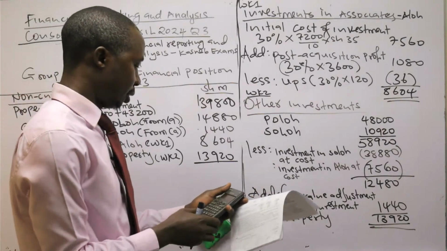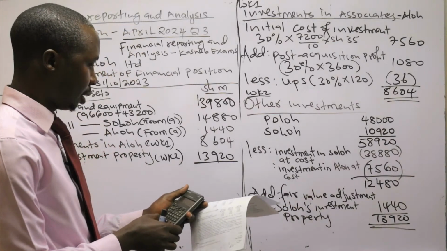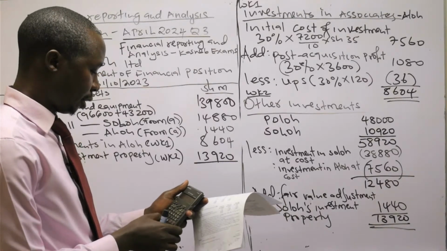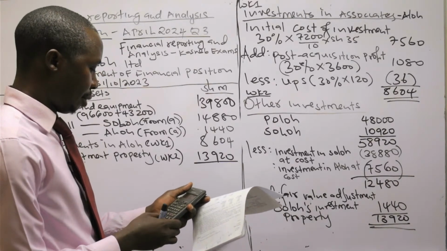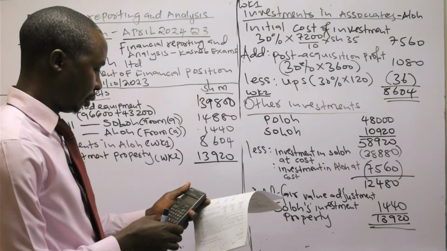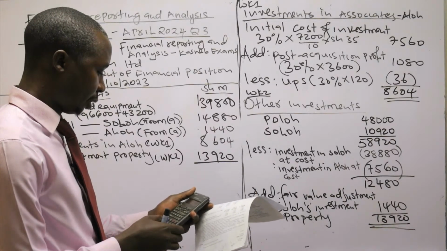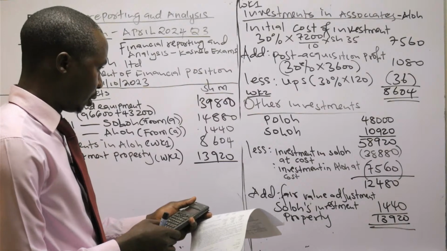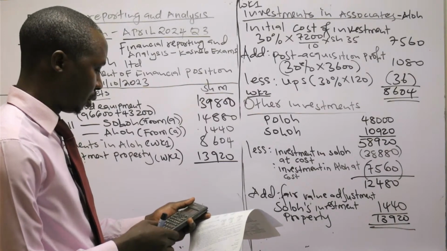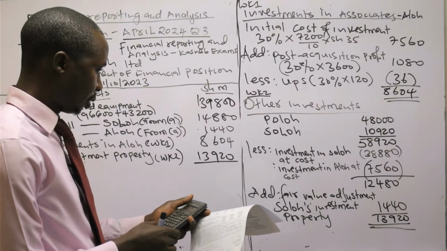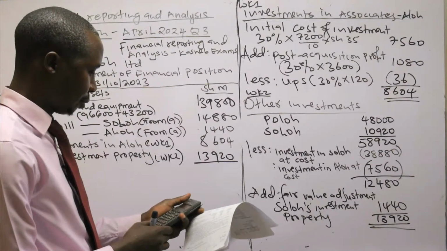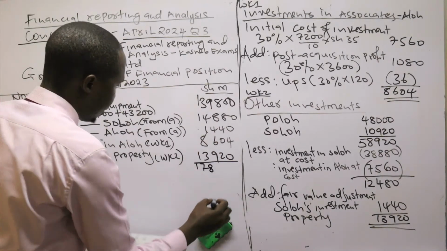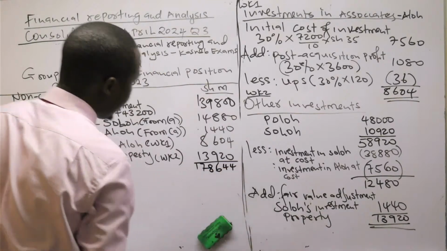So 139,800 plus 14,880 plus 1440 plus 8604 plus 13,920. So this one will be 178,644. Total non-current assets.